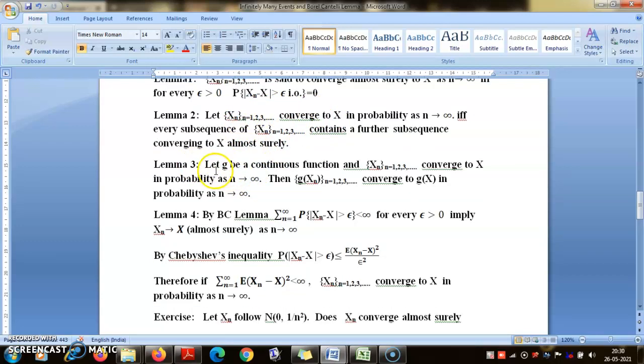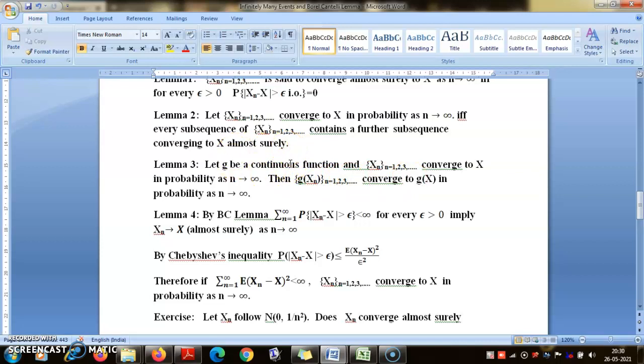Now Lemma 3: g is any continuous function, X_n is converging to X, then g(X_n) converges to g(X). So you see this result holds for almost sure convergence, convergence in probability and weak convergence. In any mode, if X_n is converging to X almost surely or in probability or weakly, that is in law, g(X_n) will converge to g(X) where g is any continuous function.